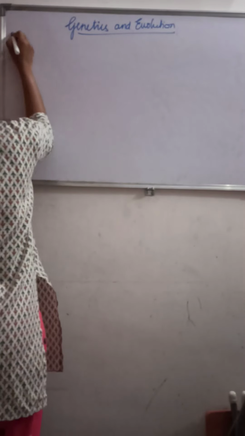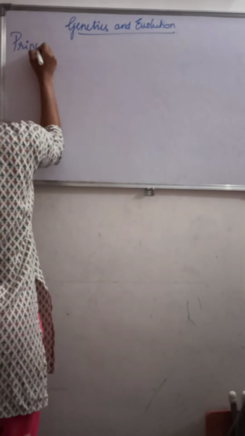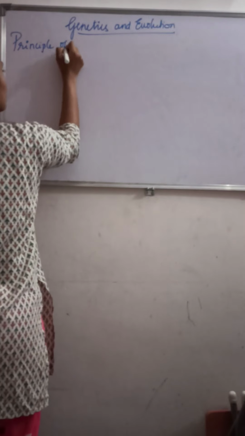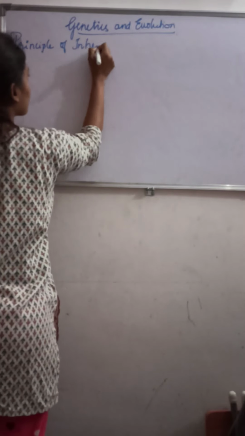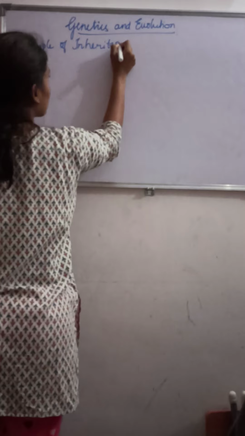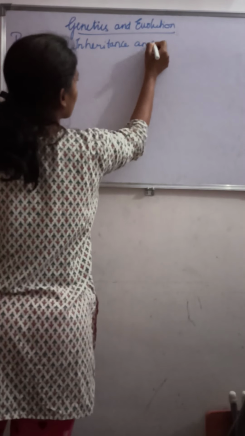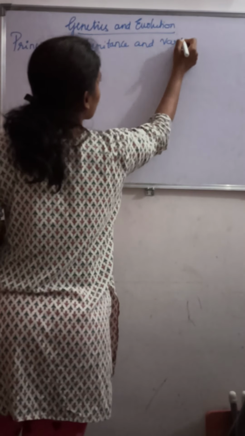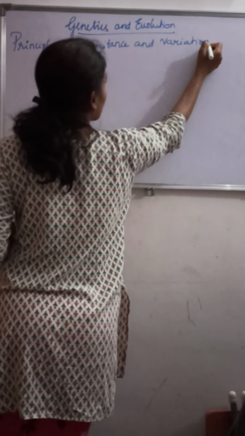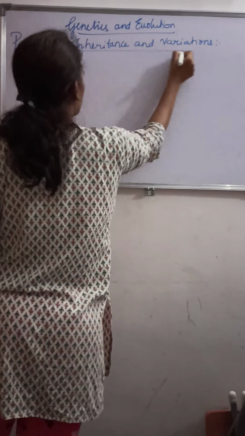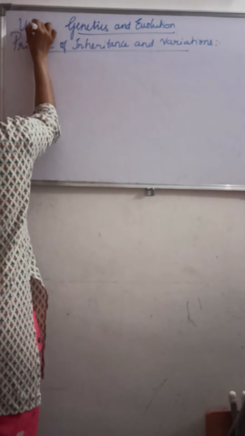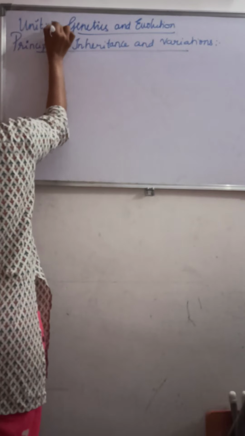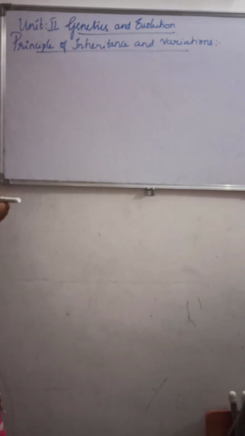Principle of inheritance and variation. So it is unit 2, genetics and evolution.